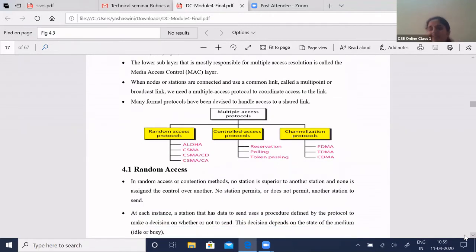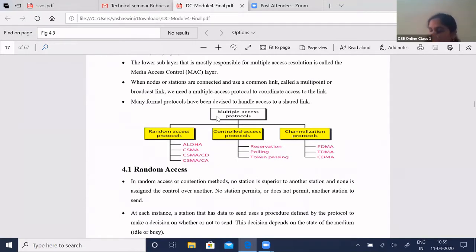What do you mean by the term random? Random means there are no fixed stations. Suppose you have 4 to 5 nodes connected to a network. From now onwards, we will term the host or device a station. There can be n number of stations, and each of them wants to communicate, that is, they want to either send data or receive data.